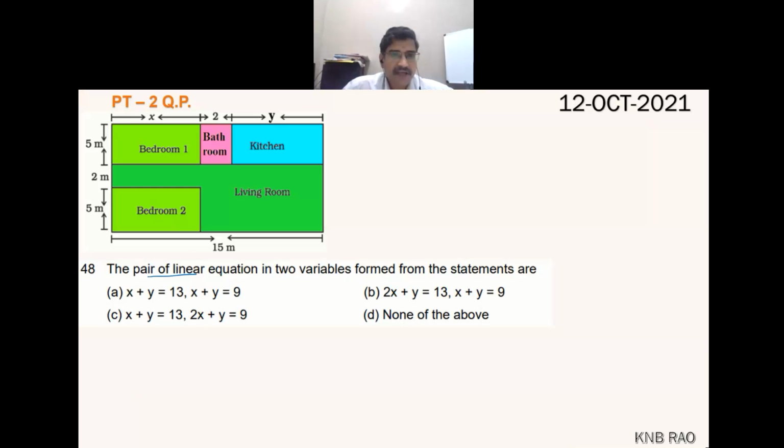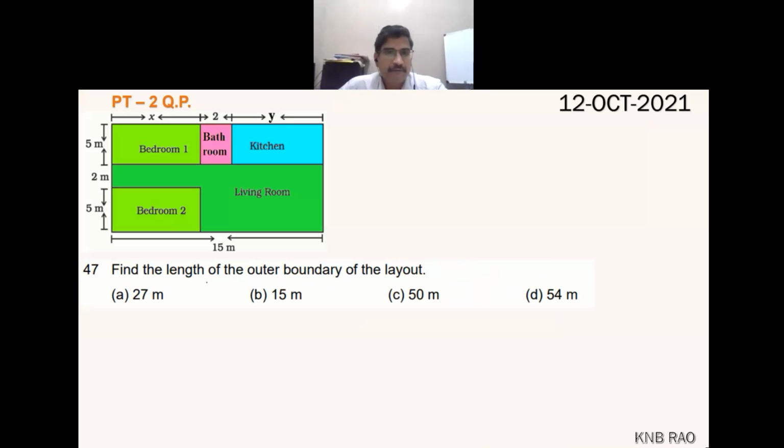Question number 48, pair of linear equations in 2 variables formed from the statements. Question 47: find the length of the outer boundary of the layout. How will you find out? 15 plus 5 plus 2 plus 5, that means 12. So 15 plus 12, 27 into 2 is 54. Outer boundary, total perimeter.